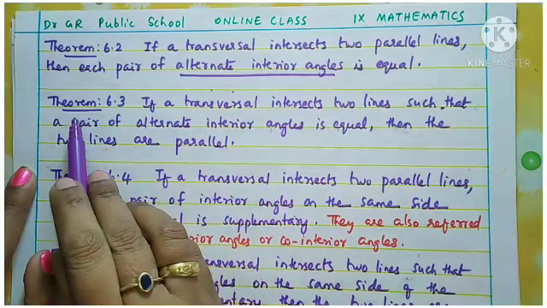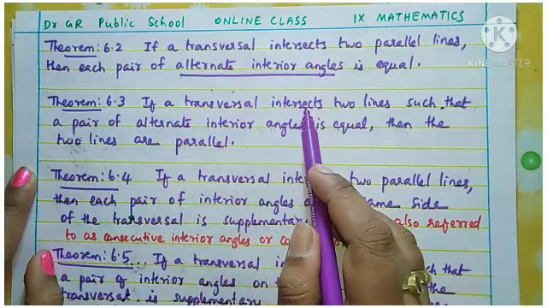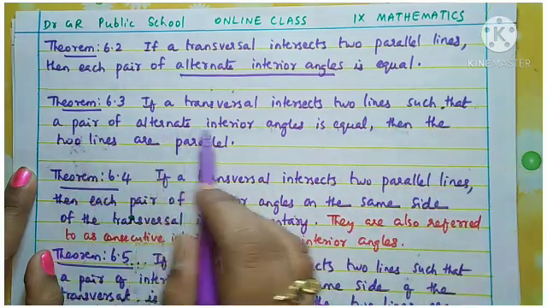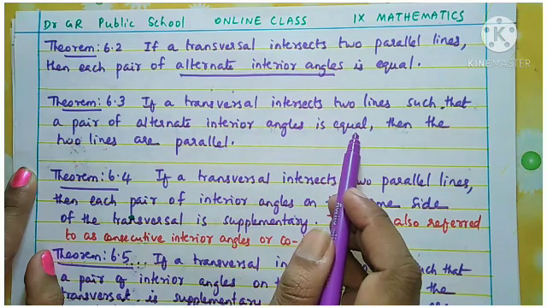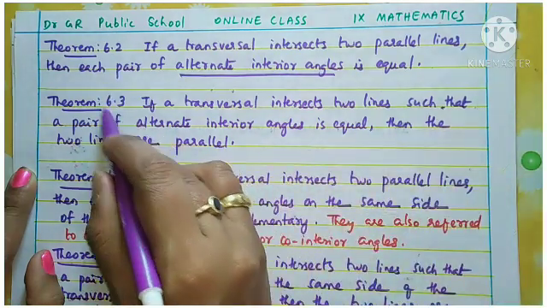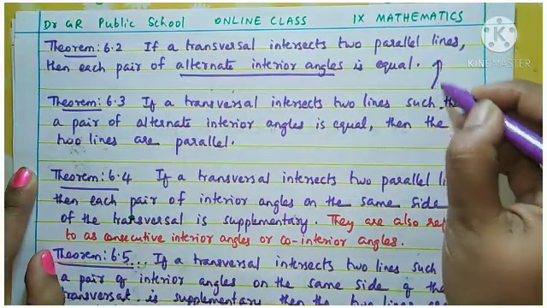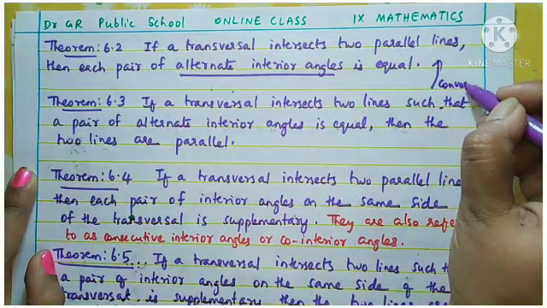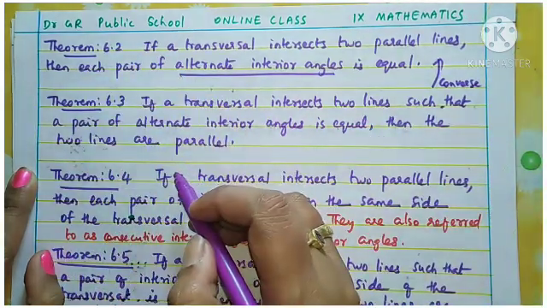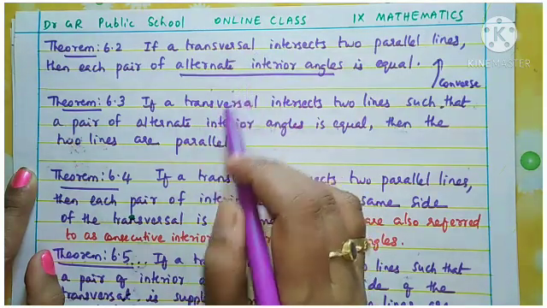Now come to the second, theorem 6.3. If a transversal intersects 2 lines such that a pair of alternate interior angles is equal, then the 2 lines are parallel. So what is this theorem 6.3? This is the converse of theorem 6.2, as we discussed in corresponding angles. So this is also a converse.